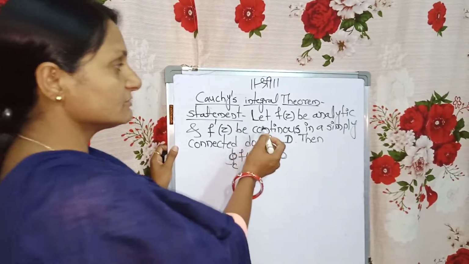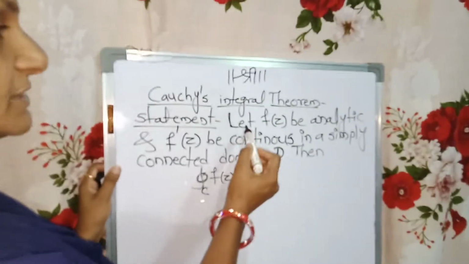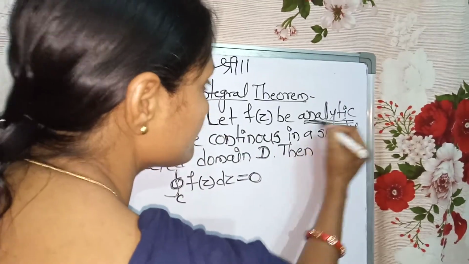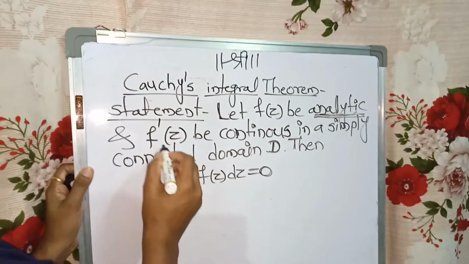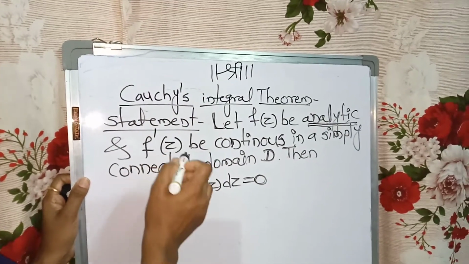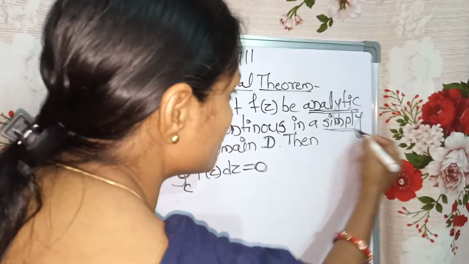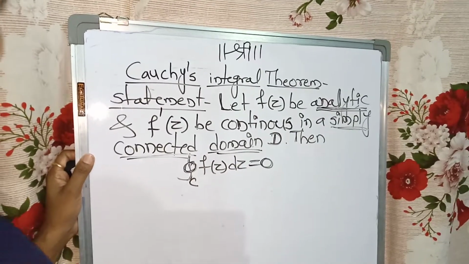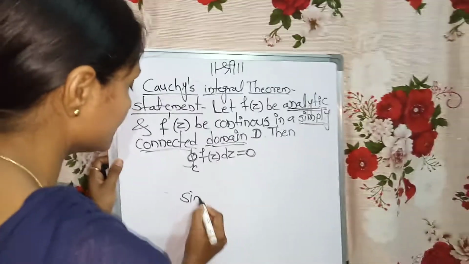Let us read the first sentence, that is, let f of z be analytic. This is a very important thing. We are taking your function f of z to be analytic and f dash of z, that is the derivative of the function, to be continuous in a simply connected domain D. Observe that this is a new concept to you, the simply connected domain. I will say that a domain is simply connected if